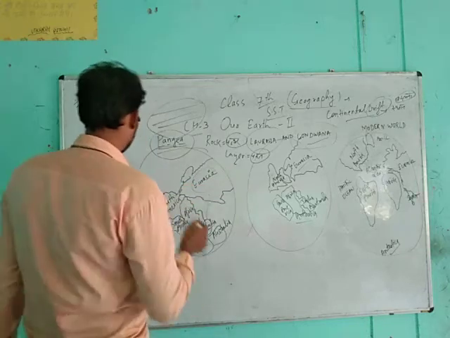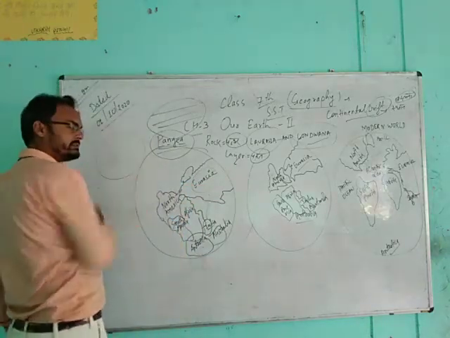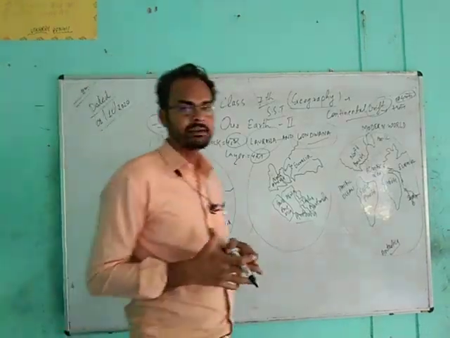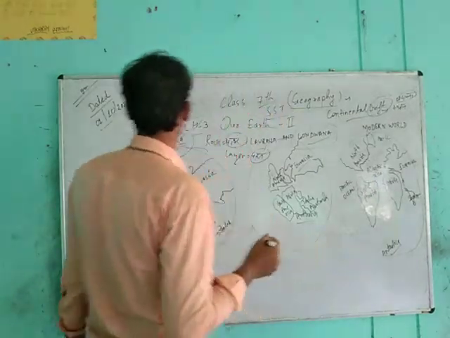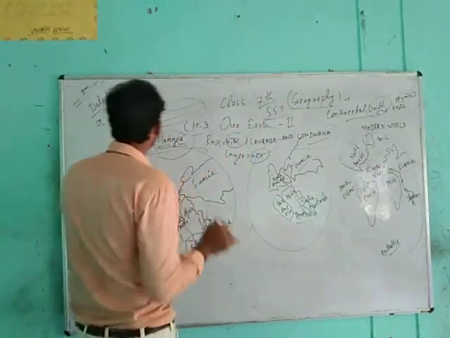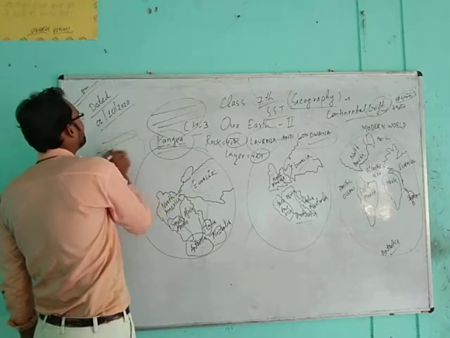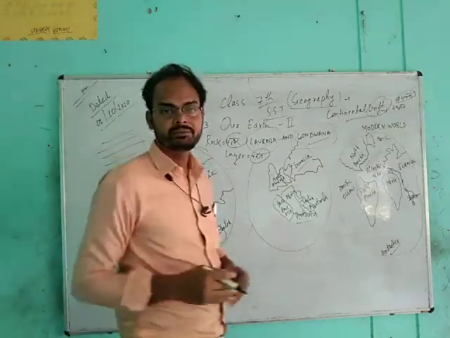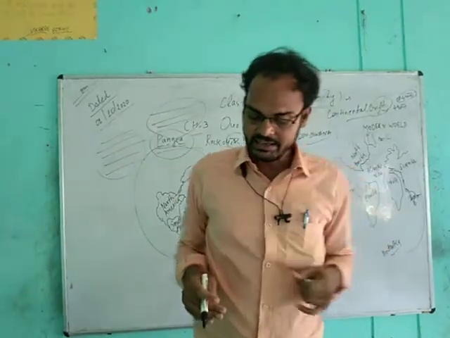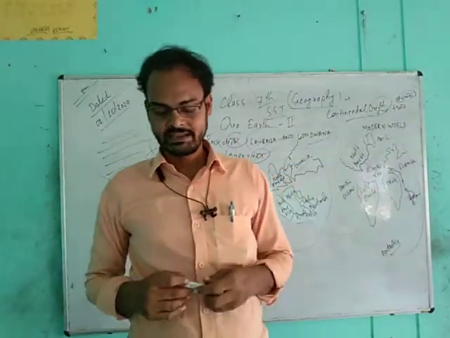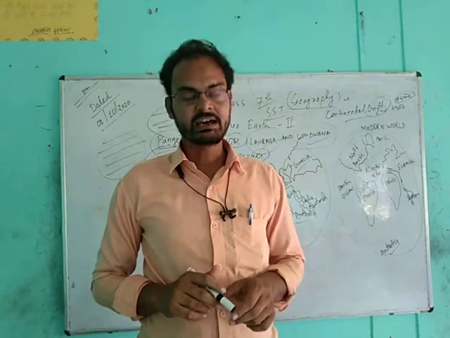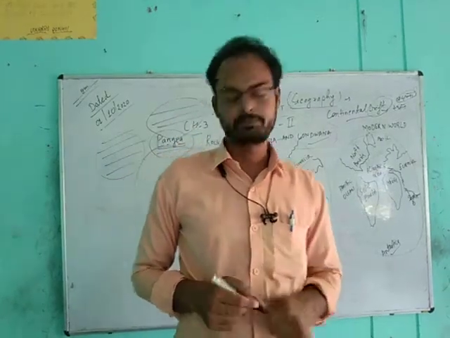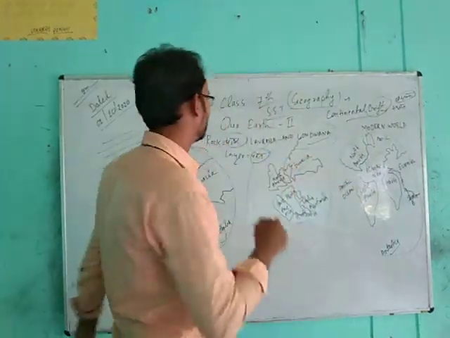So there is the earth crust, the rock part of earth, and that earth crust is made up of different earth layers, and those layers are also made up of rocks, and those rock plates are known as lithospheric plates.